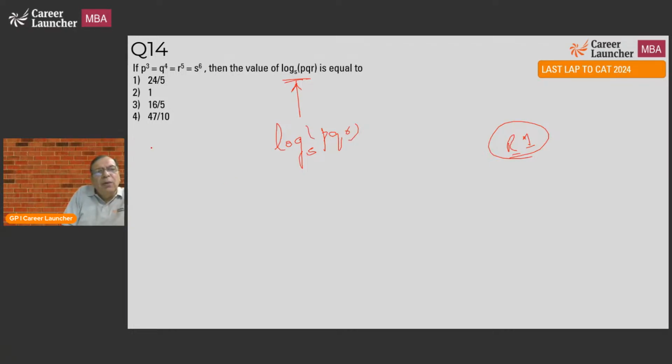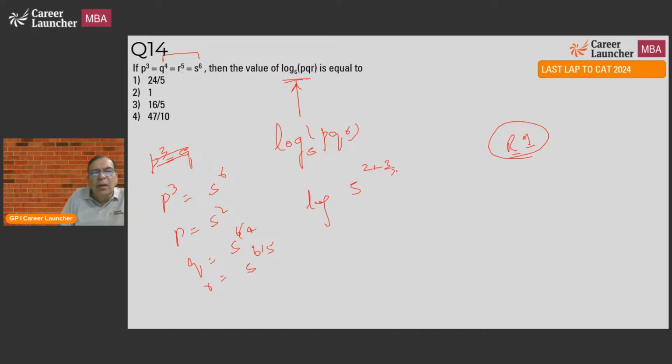So what is P? If I look at P cube equal to S to power 6, that means P equal to S square. Similarly, if you look at these two, Q will be equal to S to power 6 by 4 and R will be equal to S to power 6 by 5. So what is this becoming? Log of PQR is nothing but 2 plus 6 by 4 which is 3 by 2, plus 6 by 5.